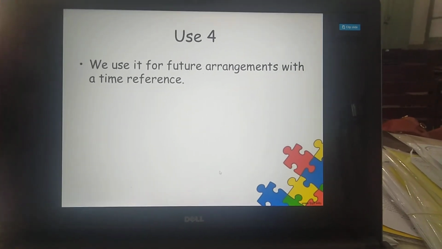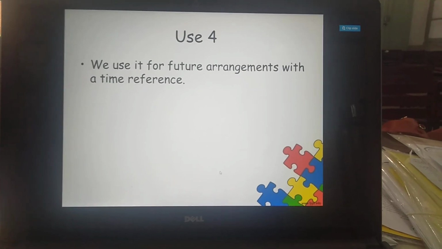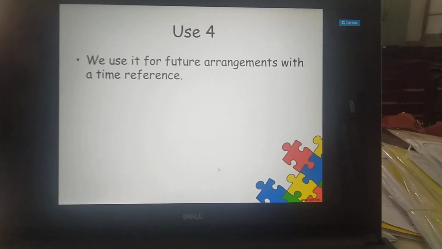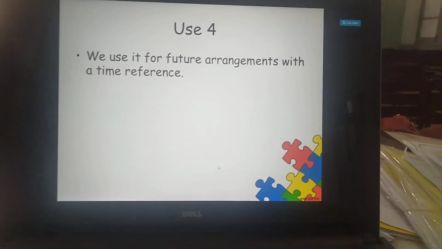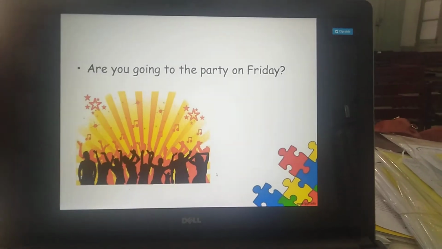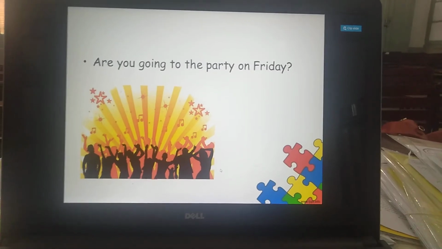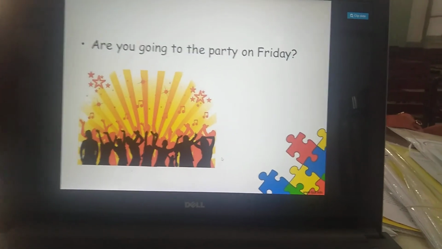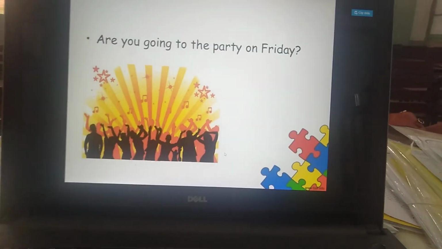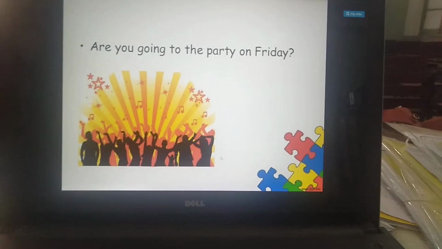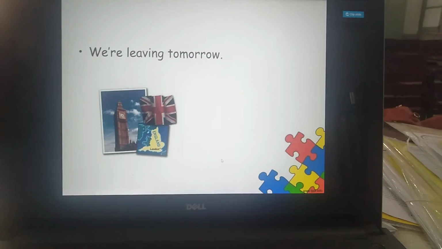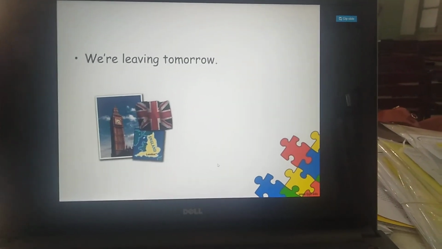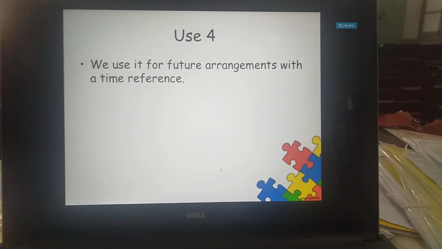Like we use it for future arrangements, like future में हम कोई काम करने वाले हैं, so we use the present continuous tense to talk about that with the time reference. Like see, it's written, are you going to the party on Friday? So although this action is going to happen on Friday, but we are talking about it right now, so we use it but with the reference of the future. Clear? Are you going to the party on Friday? And we are leaving but with the time reference tomorrow.